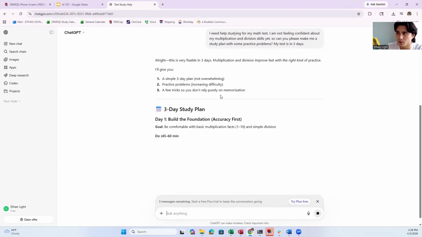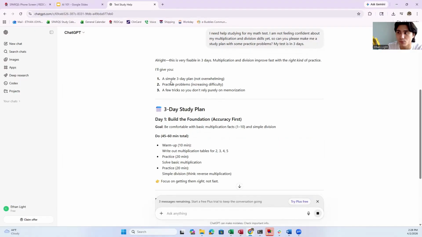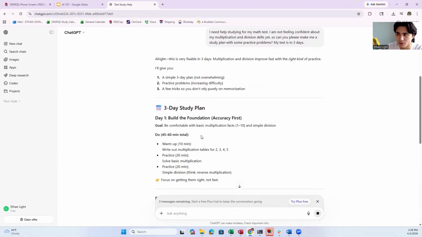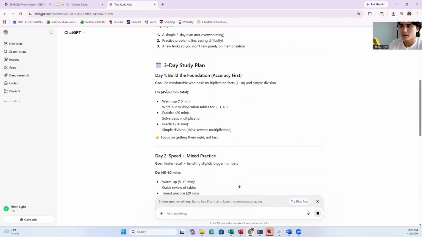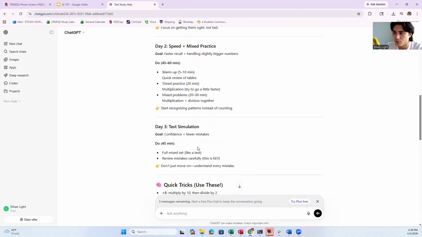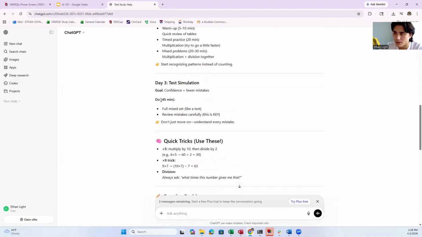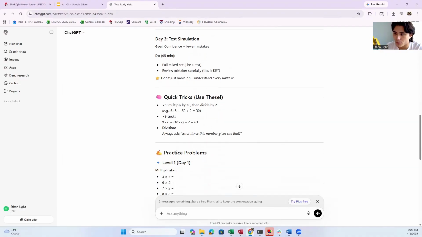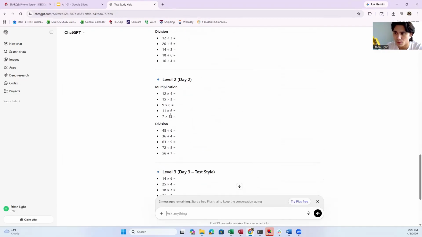Okay, this is very fixable in 3 days. Multiplication and division improve fast with the right kind of practice. I'll give you a simple 3-day plan, practice problems, and a few tricks so you don't rely purely on memorization. As you can see, it gives you a breakdown day by day. So it gives you day 1, day 2, day 3. It even tells you how long it's going to take. It's giving you quick tricks, some miscellaneous stuff. Then it gives you a bunch of practice problems here.